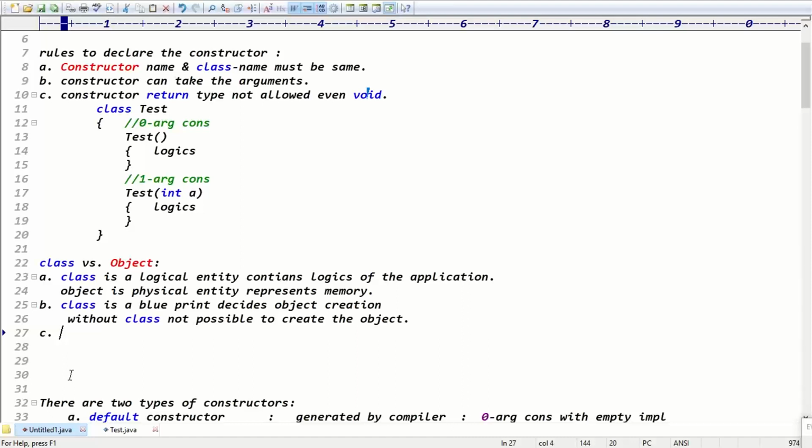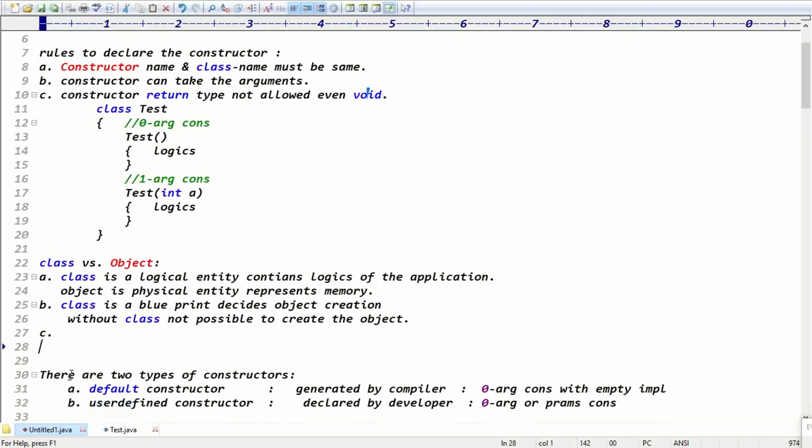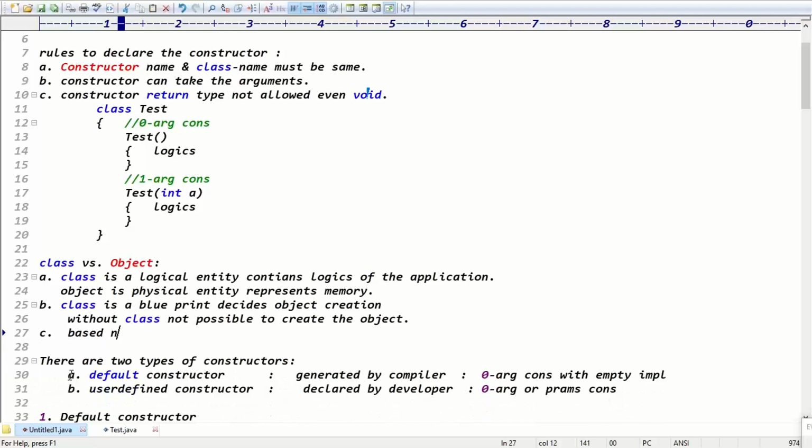Exactly. Then what are the conclusion, guys? Based on the single blueprint, based on the single class, it is possible to create multiple objects. It is possible to get the multiple objects, right?